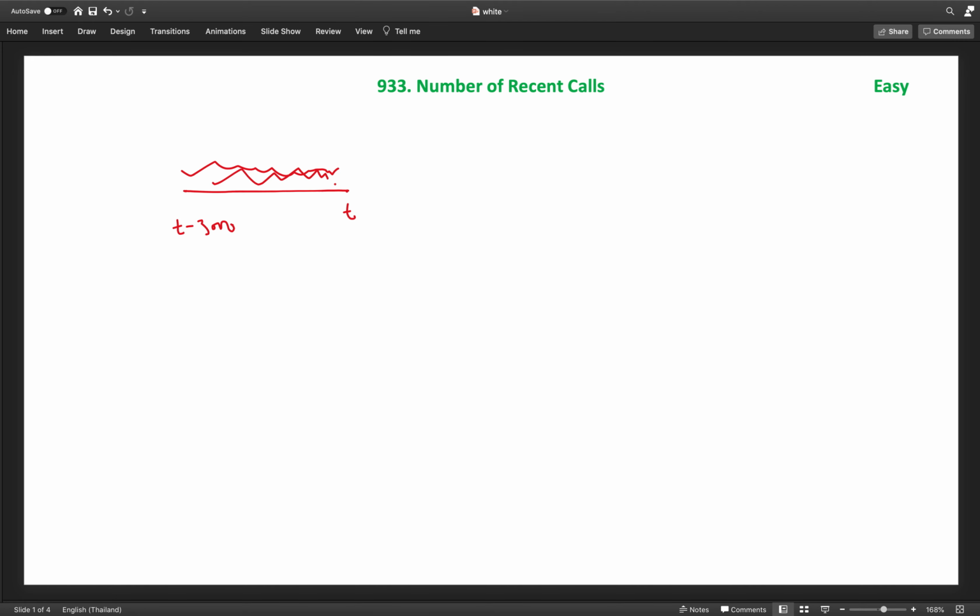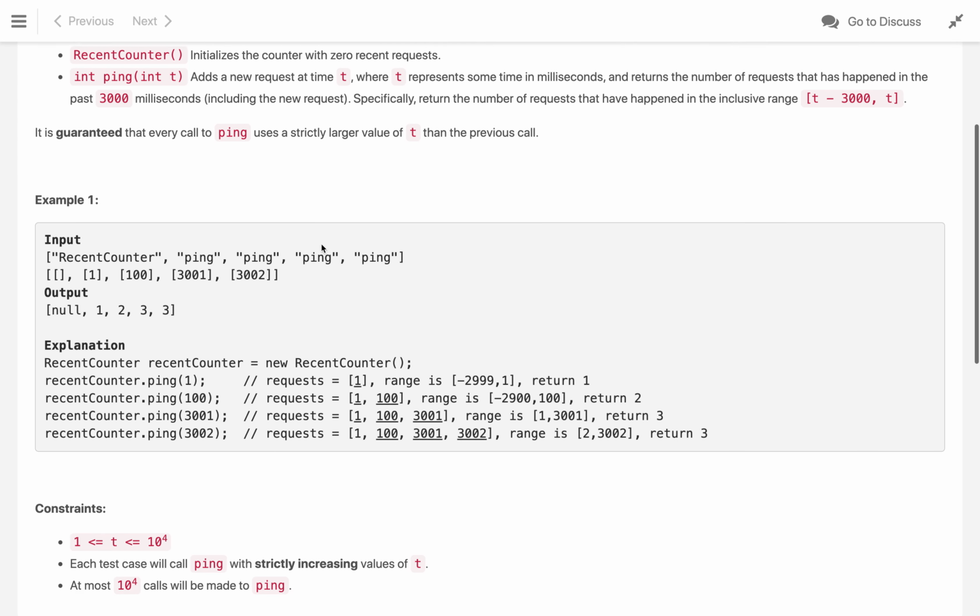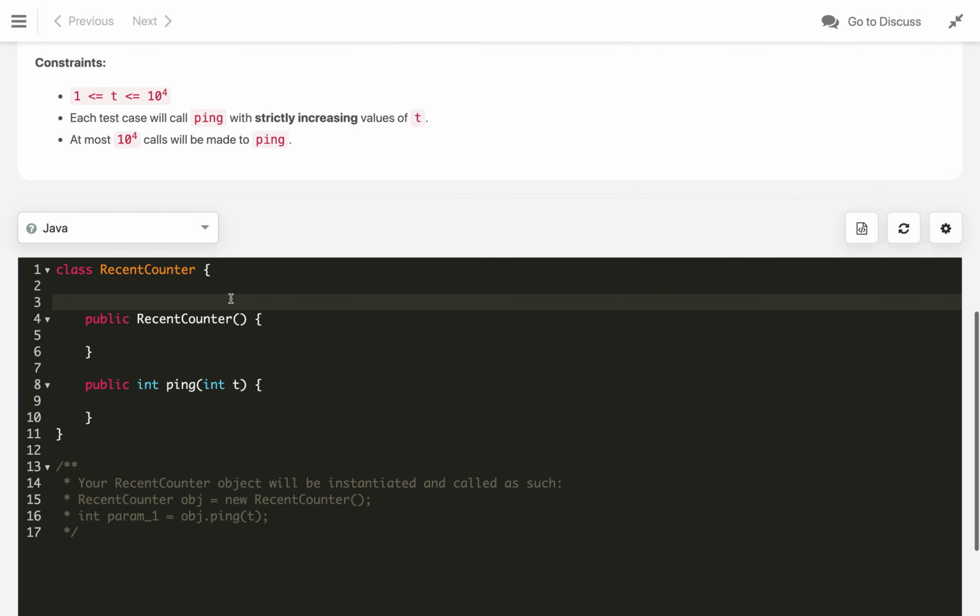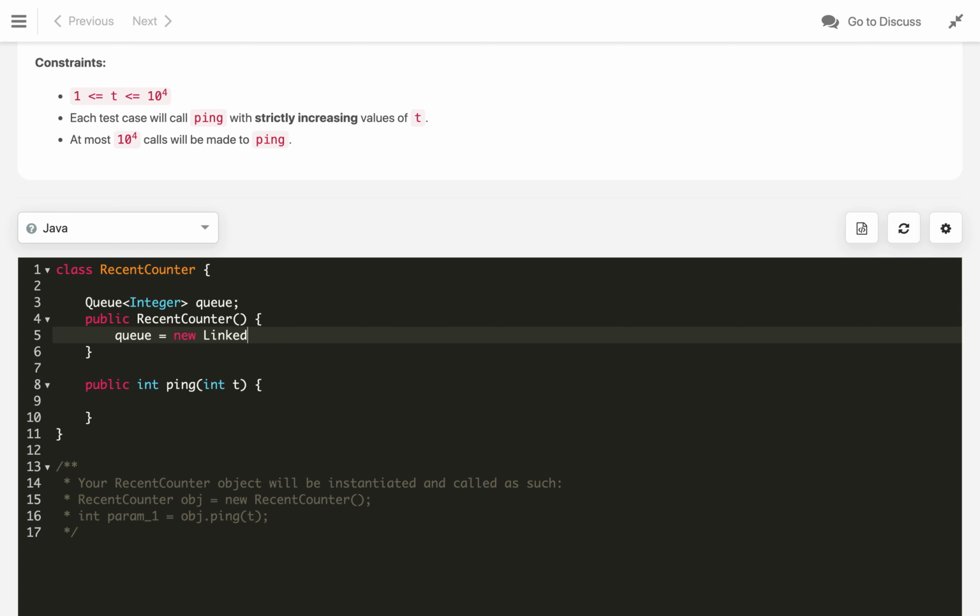Which is the best data structure for this kind of problem, to maintain a window of time and all the calls in that window? We will use a queue to maintain the calls from t minus 3000 to t. This is a very straightforward problem on queues. For implementing, first we will take a queue of integers, and then we will initialize that queue in our constructor by using a linked list implementation of the queue interface.